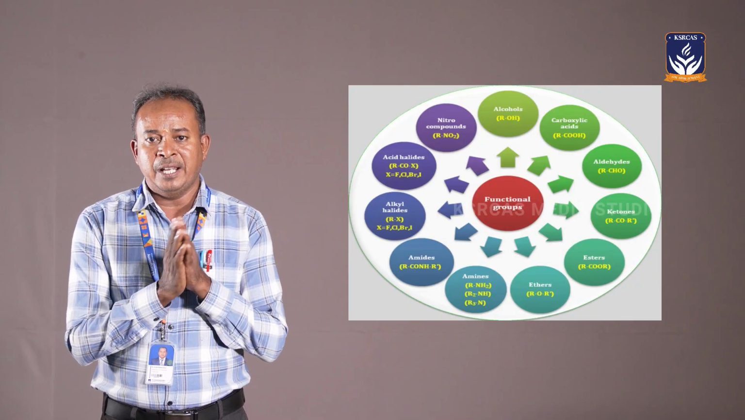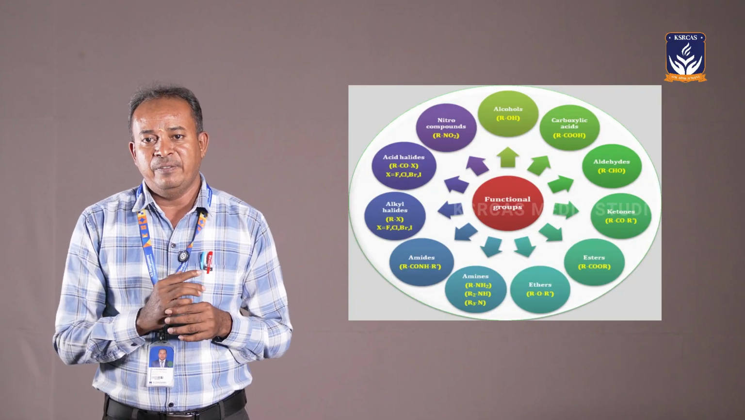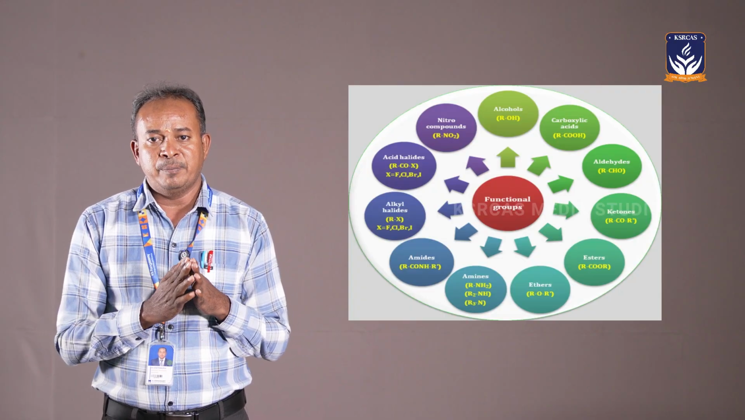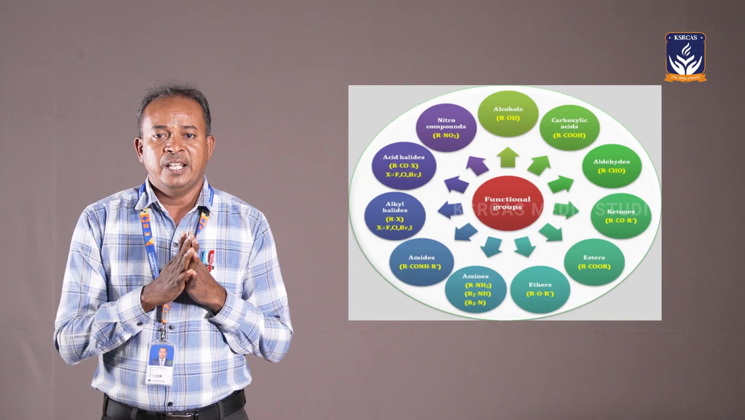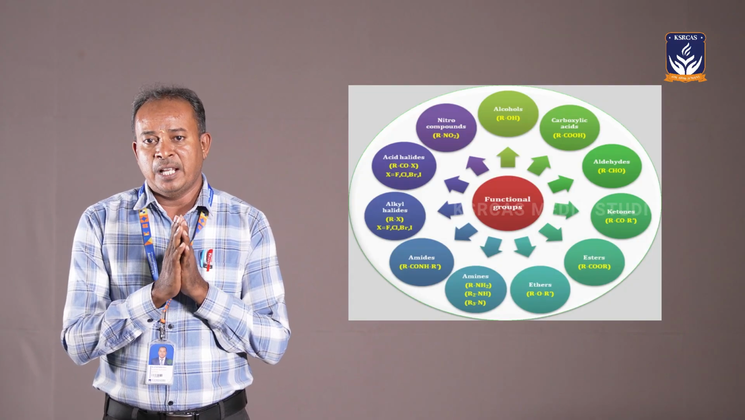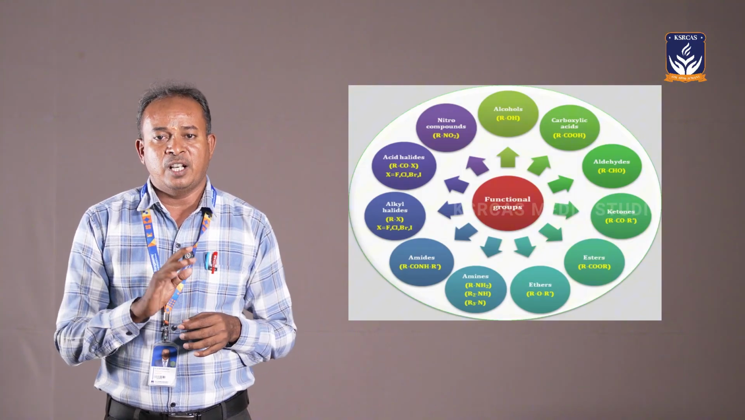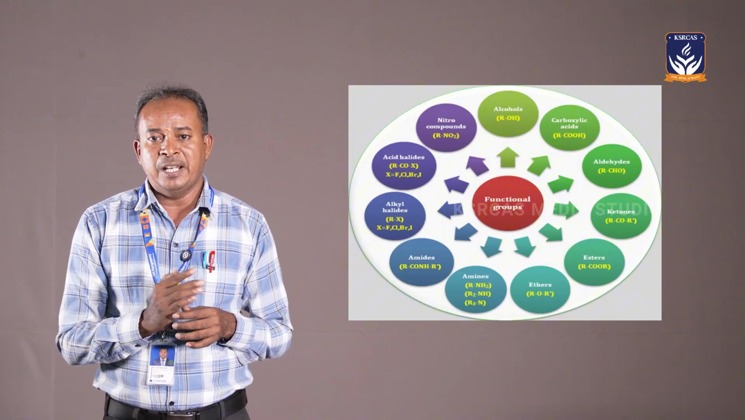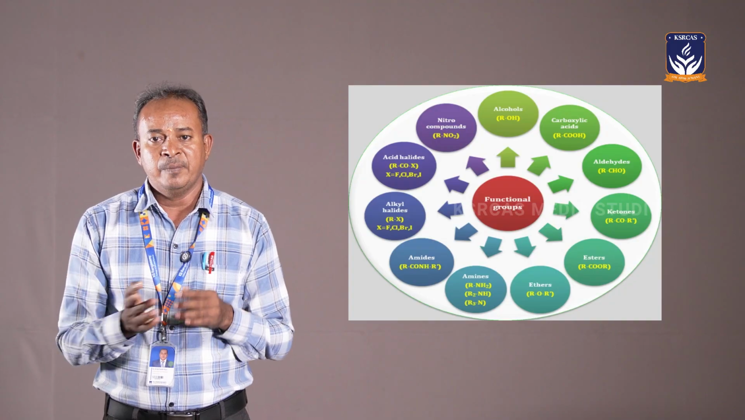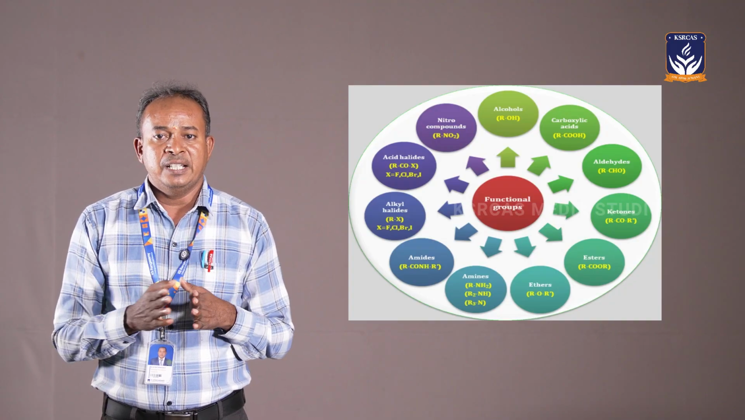If nitrogen is absent, liquids are easily identified: they may be aldehydes, ketones and esters. If nitrogen is absent in a solid, it may be carbohydrates and carboxylic acids. If nitrogen is absent in a liquid, it may be aldehydes, ketones and then esters.